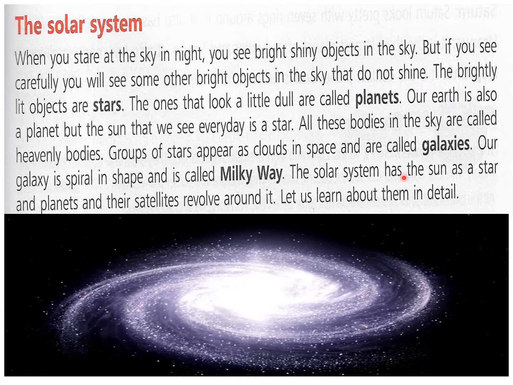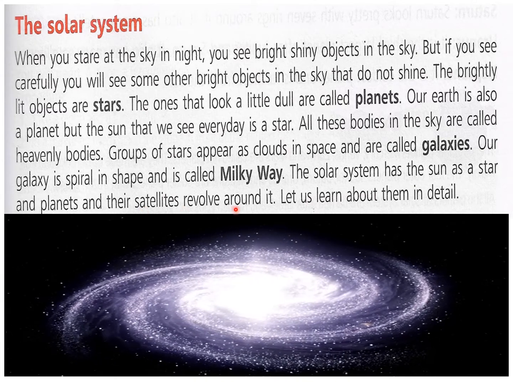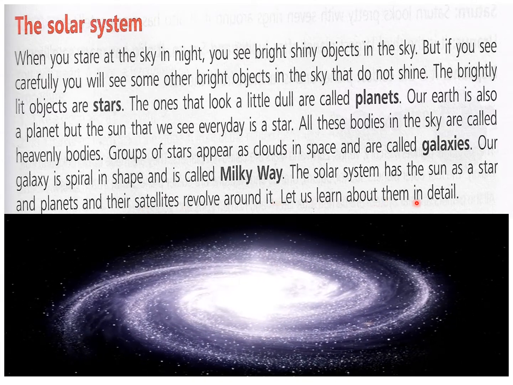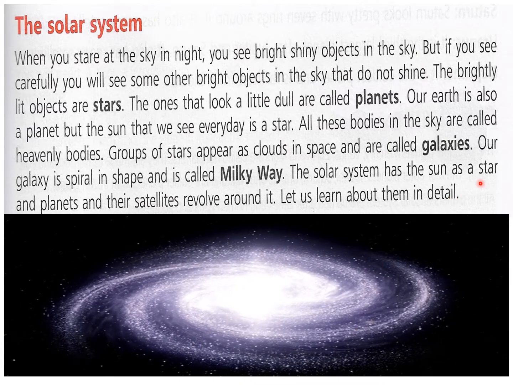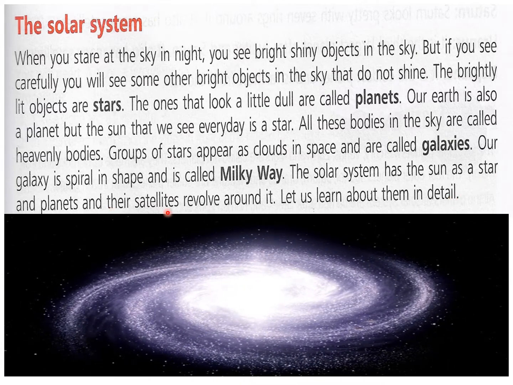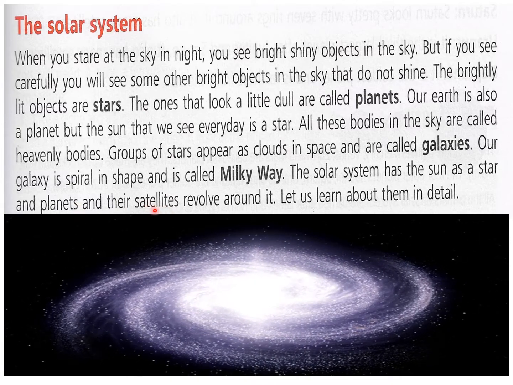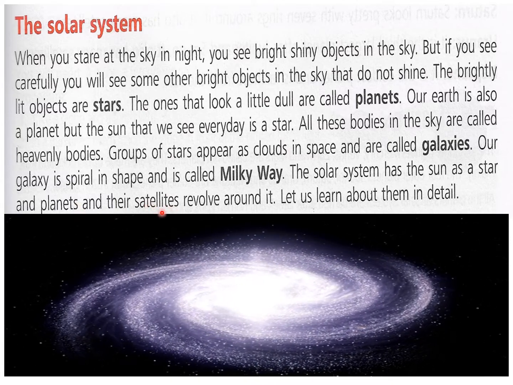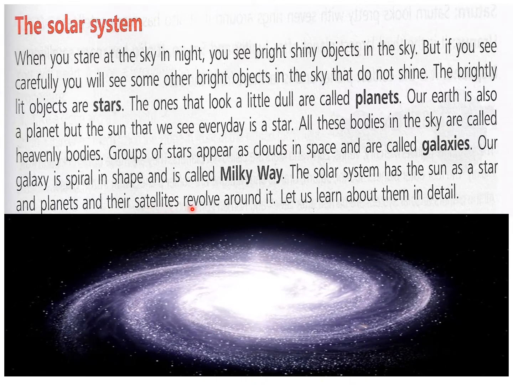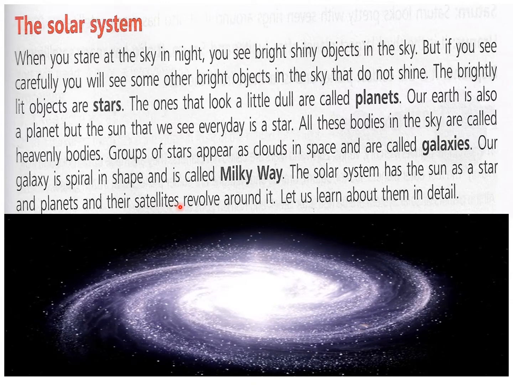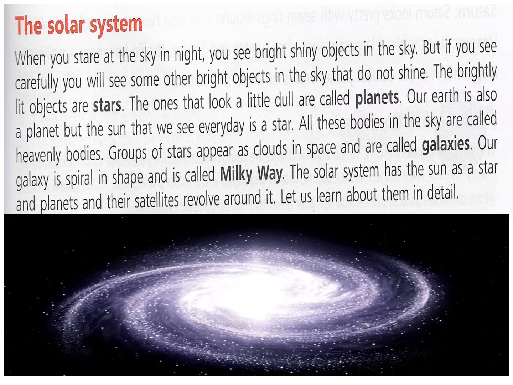The solar system has the sun as a star, and planets and their satellites revolve around it. Let us learn about them in detail. Now star is sun, and around it all the planets move, and around the planets move their satellites. Satellites are moons, which we know that Earth has one moon, but other planets have different numbers of moon, and some planets do not have any satellite or moon. So let us read in detail now.